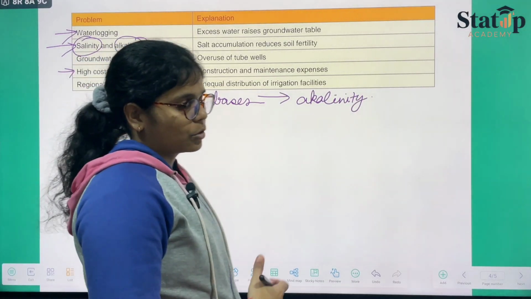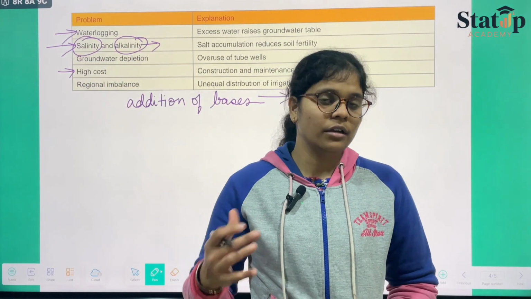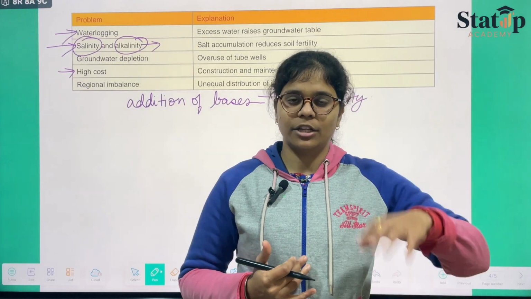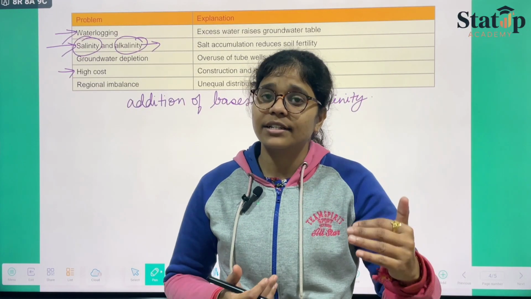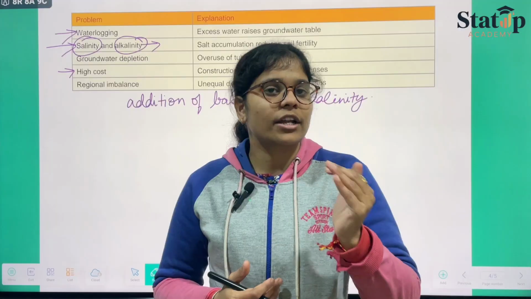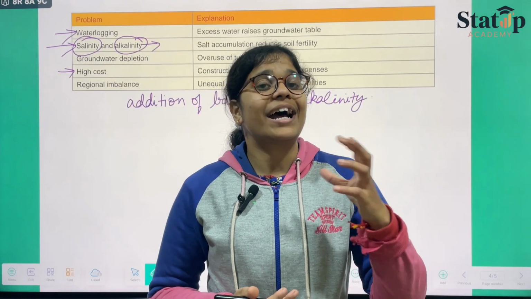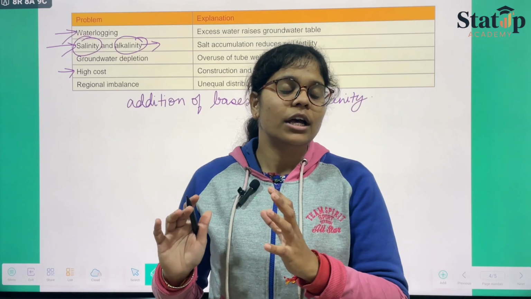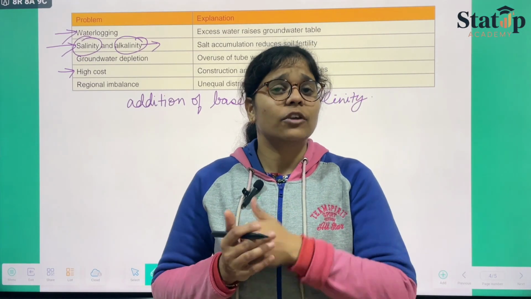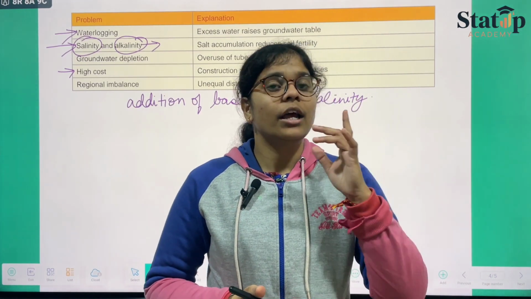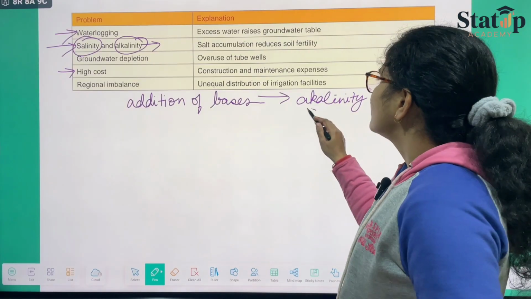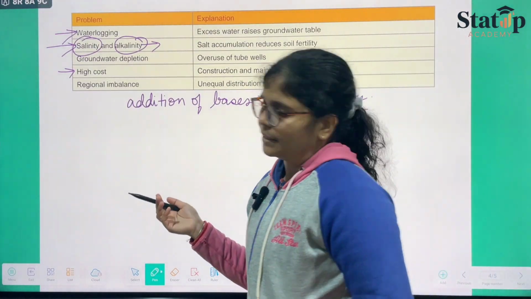So there must be some crops जिनको acidic pH चाहिए. When we talk about acidic pH, the soil has to maintain its acidic pH so that the crops can grow. ठीक है. If there are certain crops जिनकी growth acidity में ज़्यादा अच्छी होती है, जिनको acidic pH चाहिए ताकि वो अच्छे से grow कर पाएँ आगे जा करके, तो उनके लिए problem हो जाएगी because alkalinity is the reverse of acidity. ठीक है.